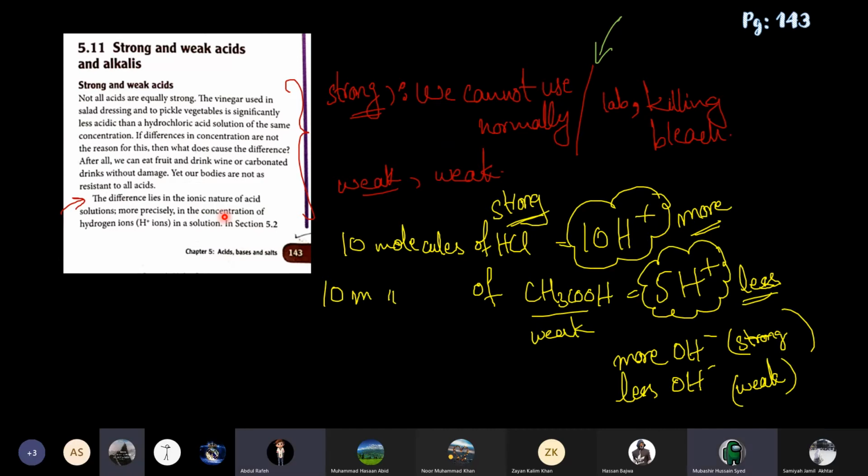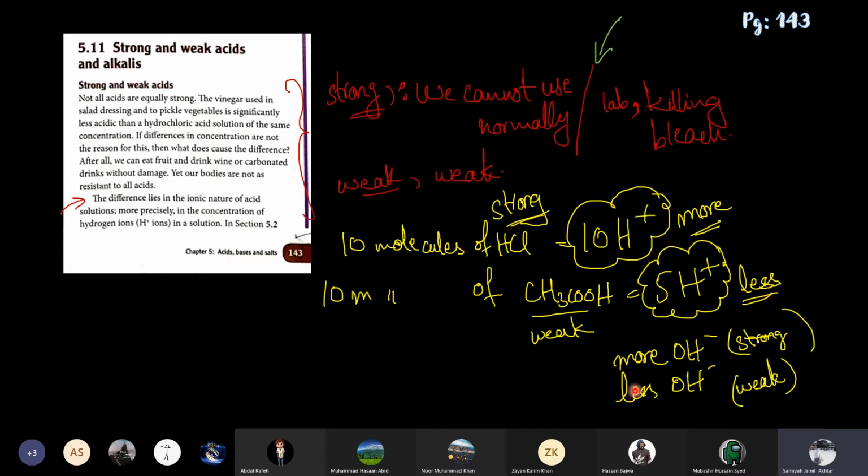Amount or quantity. So, concentration of hydrogen ions. If it is a strong acid, all of the molecules will ionize, so obviously the concentration of H positive will be more in that solution. And if it is a weak acid, they are only partially ionizing, so the concentration of hydrogen ions will be less. So you can say that in strong acids the concentration of H positive ions is more, and in weak acids the concentration of H positive ions is less.